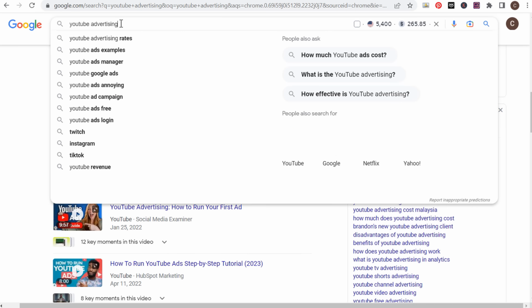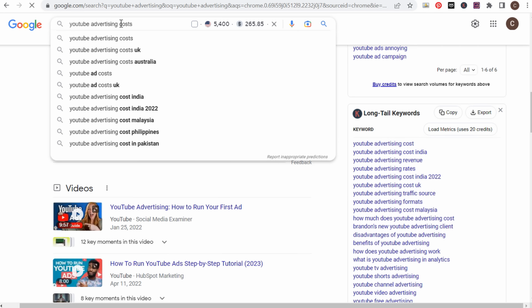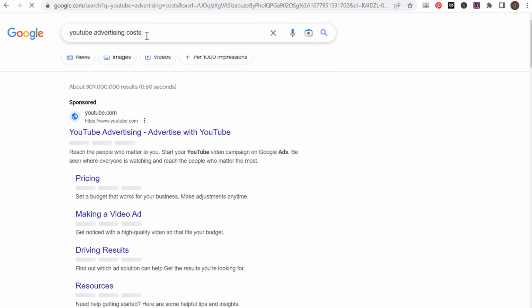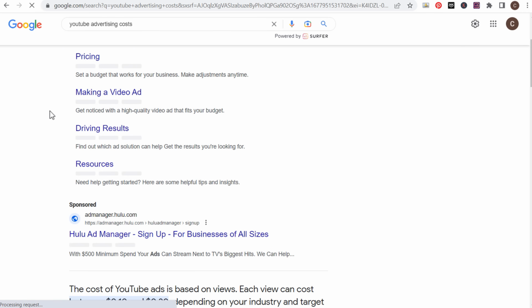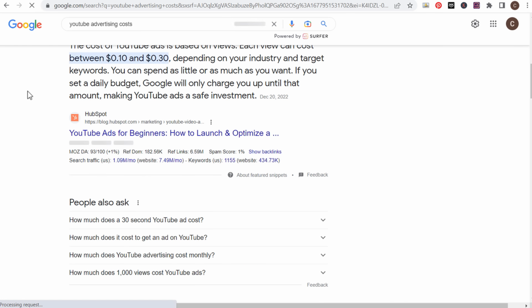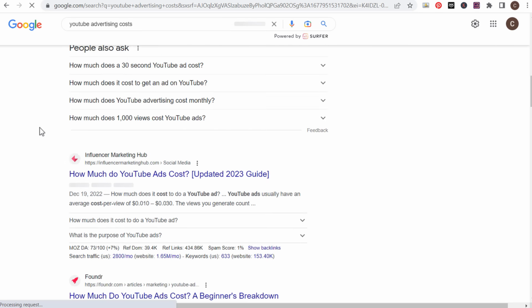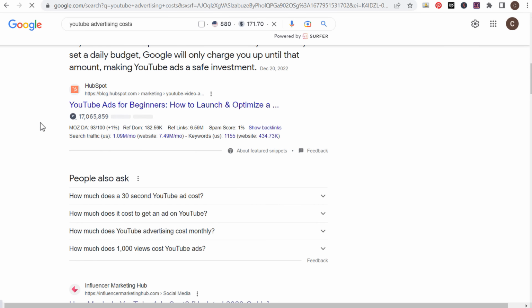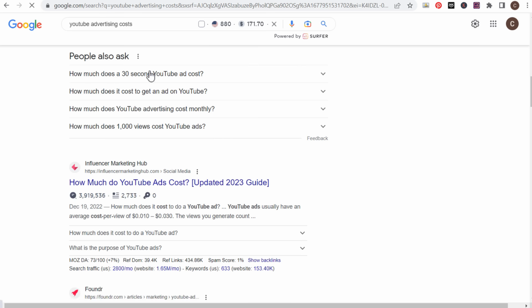You can also come in here and do, again, YouTube advertising costs. And what I like to do sometimes is search the keyword that I'm writing about. Not only look at what types of articles are ranking really high here, but also look at the questions. How much does a 30-second YouTube ad cost? How much does it cost to get an ad on YouTube? How much does it cost monthly? How much do 1,000 views cost?